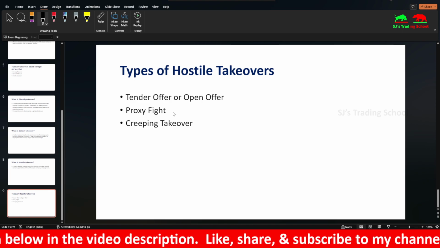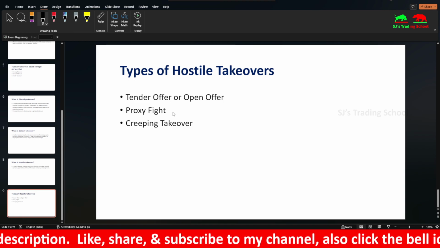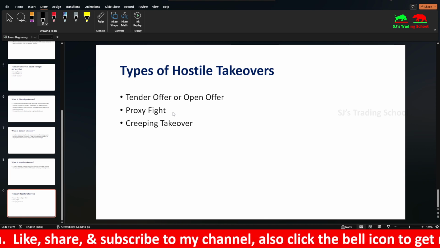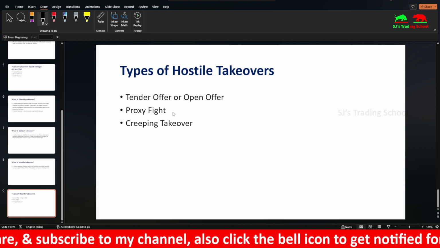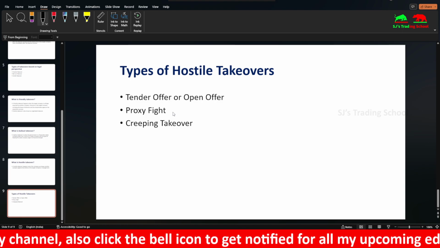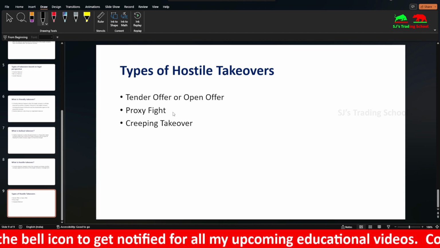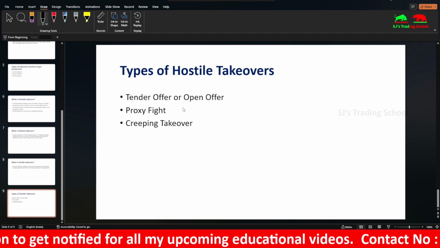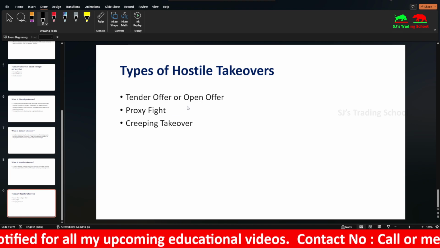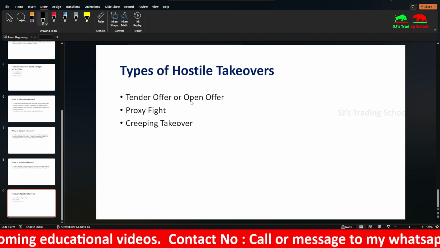The shareholders have voting rights to eliminate a CEO or a board director. So these shareholders go and vote out the board of directors who are refusing to give up the company to the new management. After they are eliminated from the board, the acquiring company can easily take over the company. So this is known as a proxy fight.